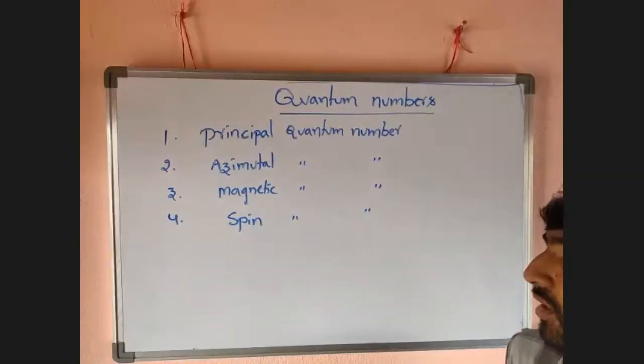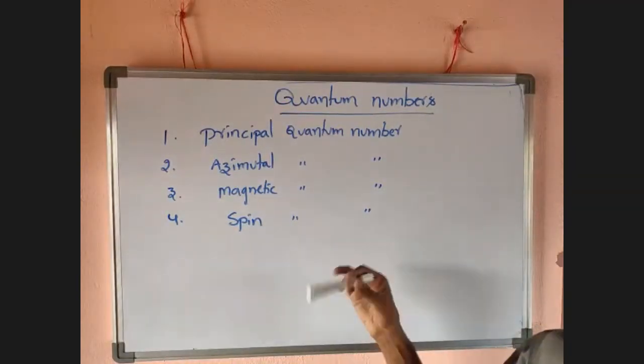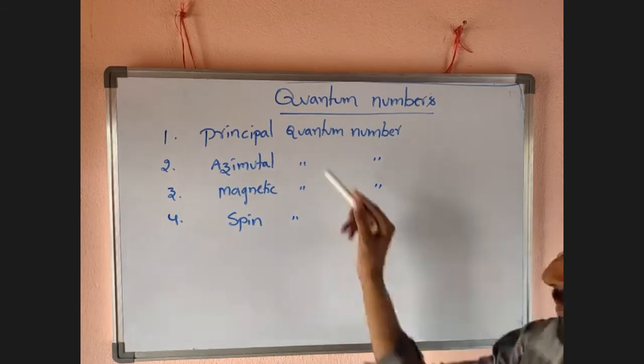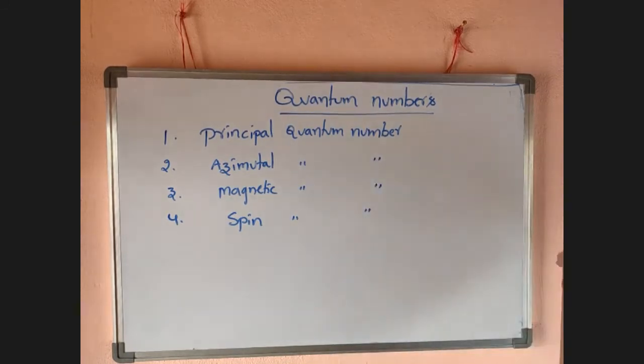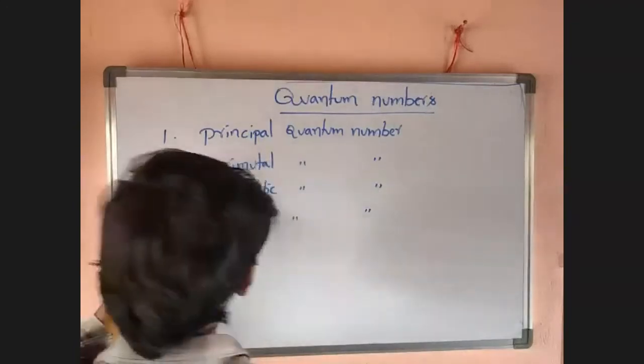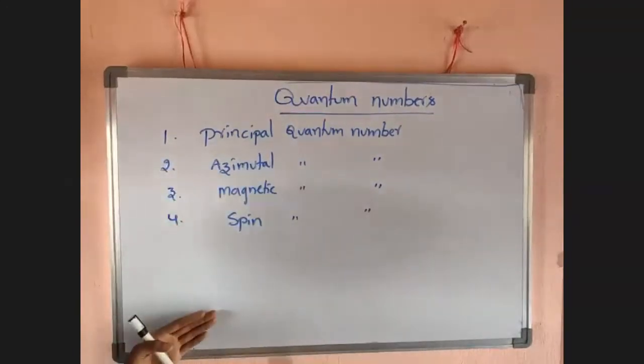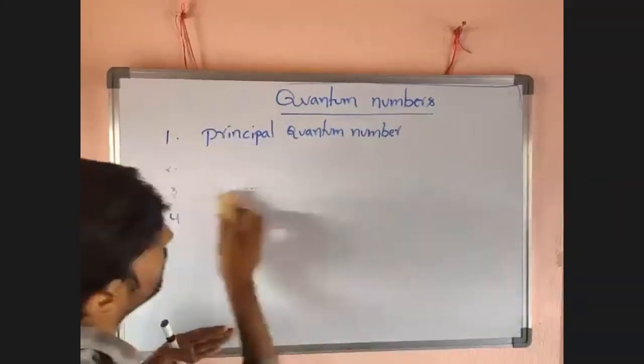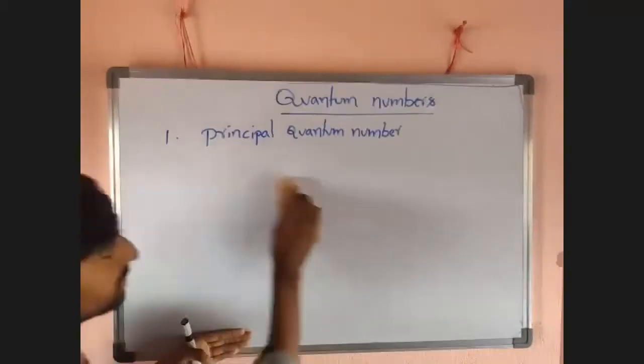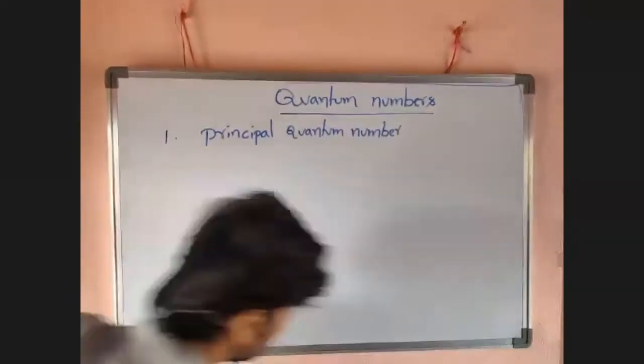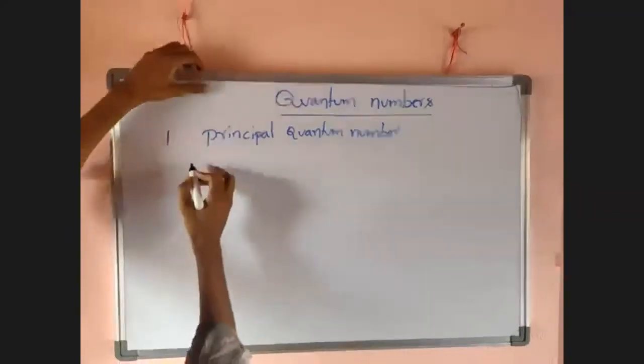So total 4. So I want to discuss one by one here. Okay. So first one is a principal quantum number. Remember azimuthal quantum number, magnetic quantum number, spin quantum number. So first one is what? Principal quantum number.